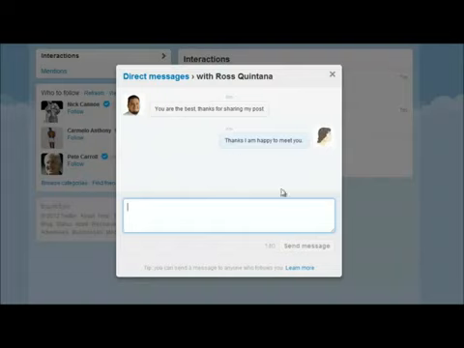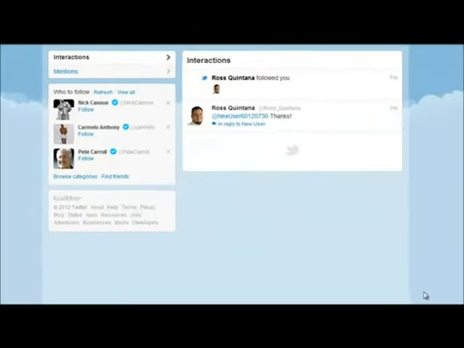Now that being said, anybody can copy and paste it. The person who you're talking to knows what you said, and if you said something really bad, they could share or repost that. But generally, this is a private conversation here, and you can go back and delete things that you want to delete too. So that's it for this time.